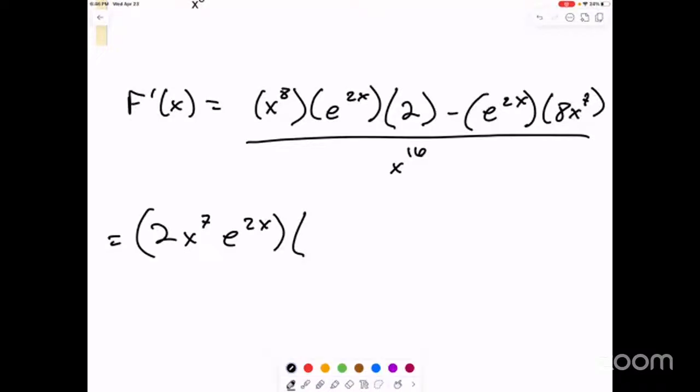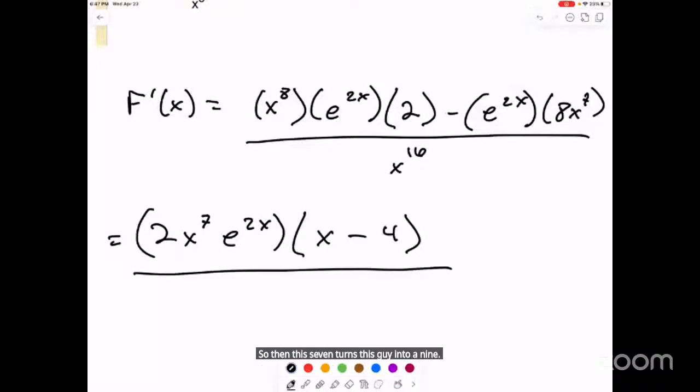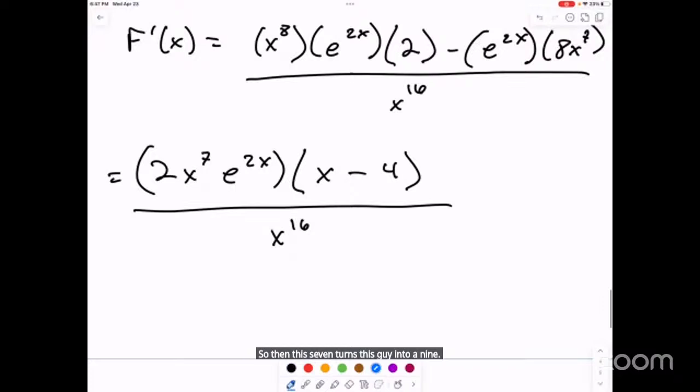Minus, that's gone. There's a 4 left, minus 4. So then this 7 turns this guy into a 9. And so that means that all of this is gone. So then now we have 2 e to the 2x times x minus 4 over x to the power 9.